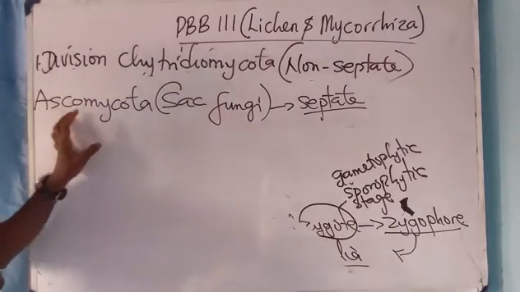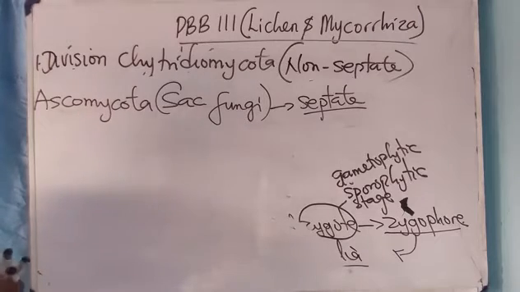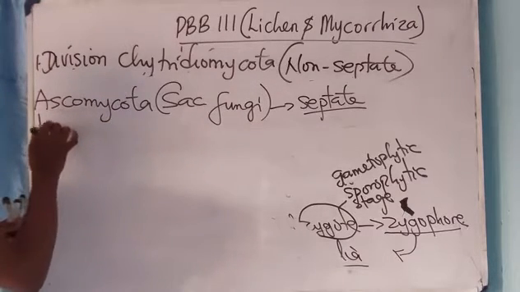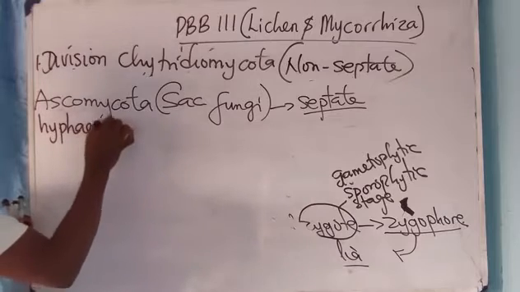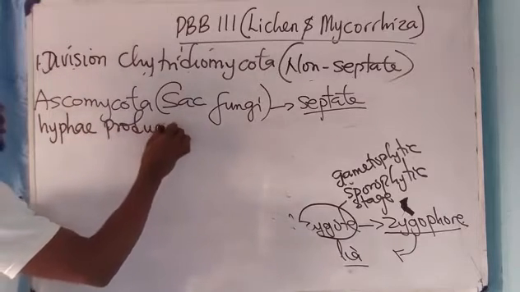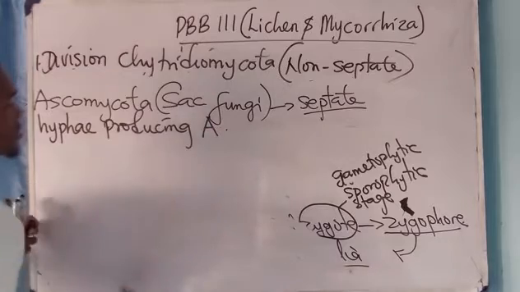Now, some ascomycetes produce hyphae. That is, hyphae-producing ascomycetes.